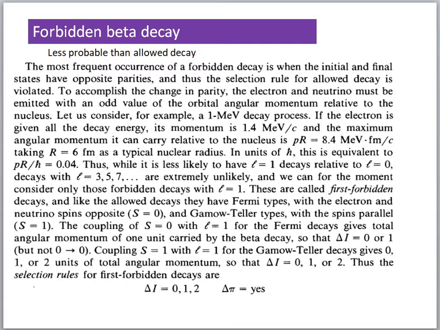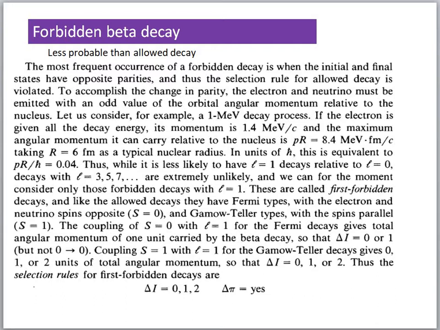So when L is equal to 0, it means the initial nucleus and final nucleus have the same parity. Then there come the allowed decays. If there is a change in parity during beta decay, that is, the parity of the parent nucleus is not the same as the parity of the daughter nucleus, then the mode of transition is forbidden decay.